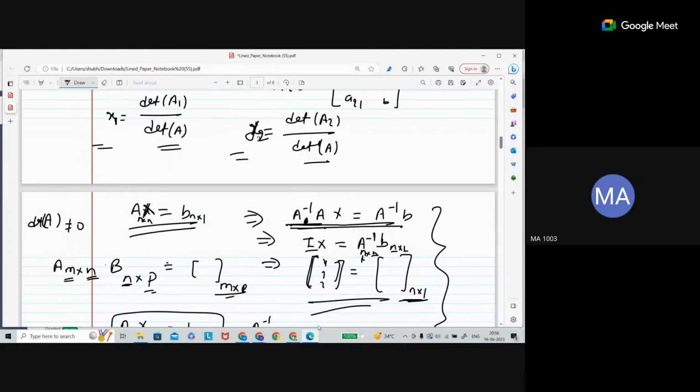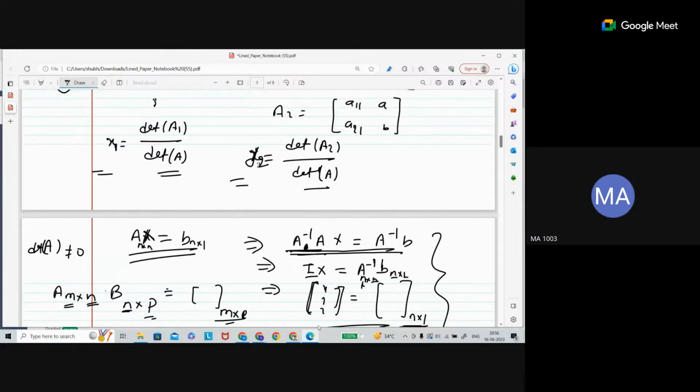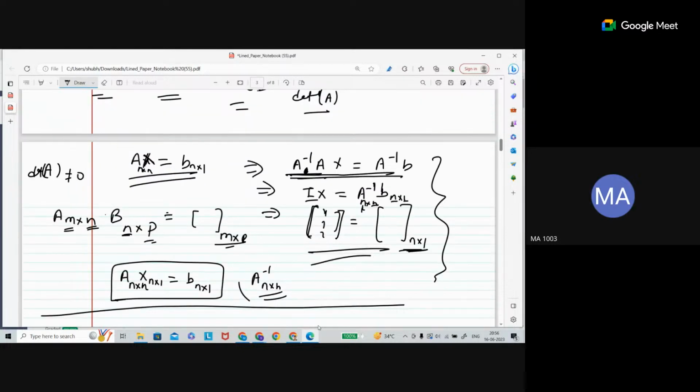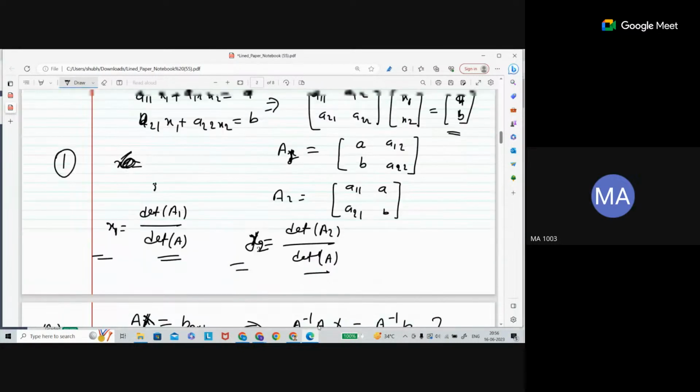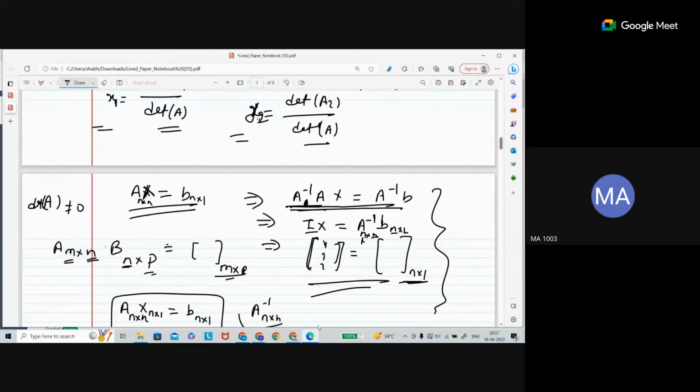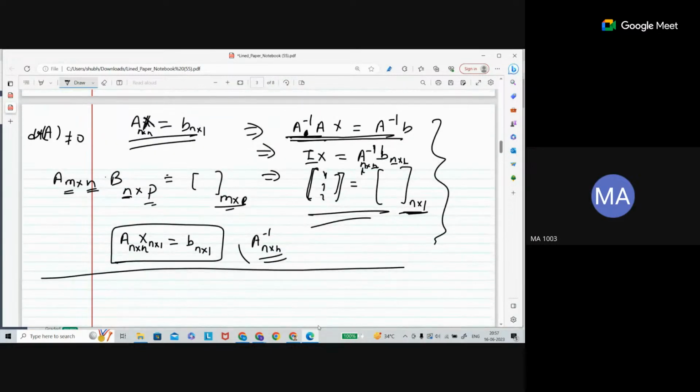So in these two cases, when the system of linear equations has a unique solution, you are able to apply them. The reason is that the determinant of the coefficient matrix is non-zero, so you are able to apply both the invertible case and Cramer's rule. But in both cases the coefficient matrix needs to be a square matrix. What is the case when the coefficient matrix is not square?